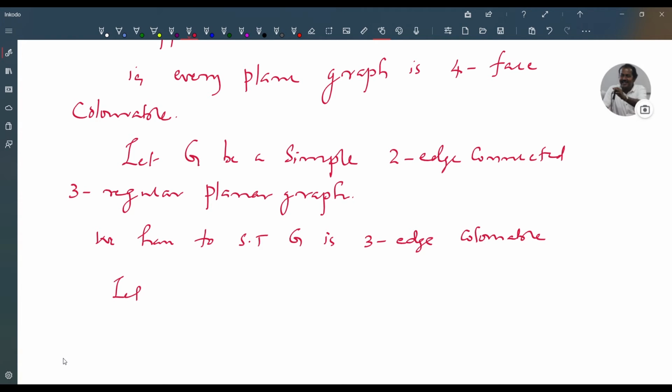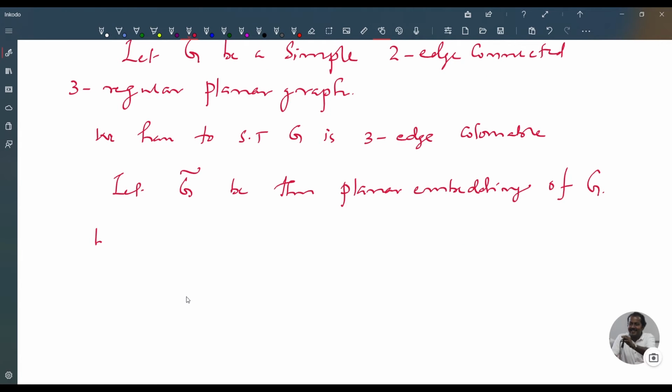Let G tilde be the planar embedding of G. By 2, since G tilde is planar, G tilde has a proper four-face coloring.